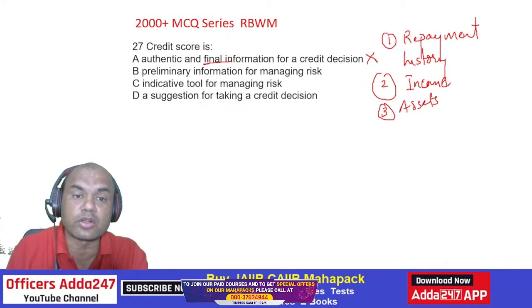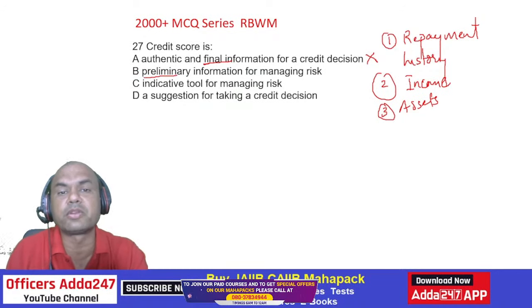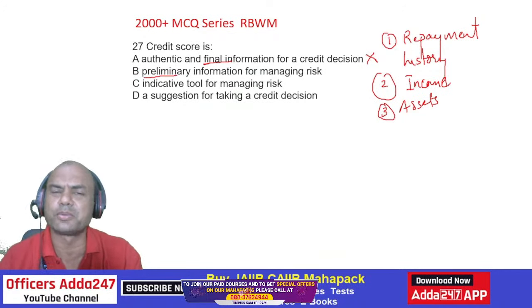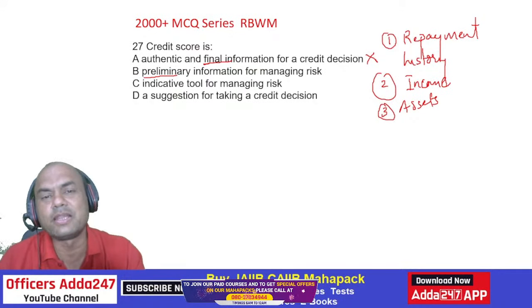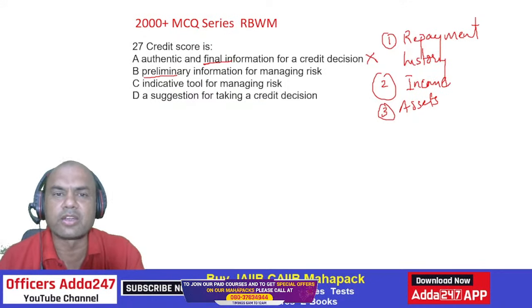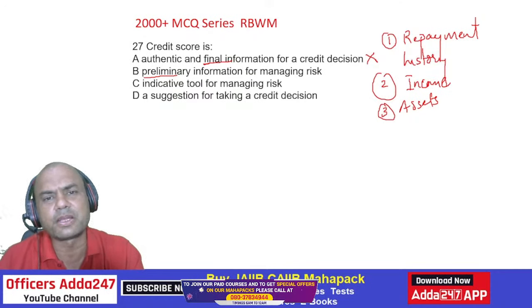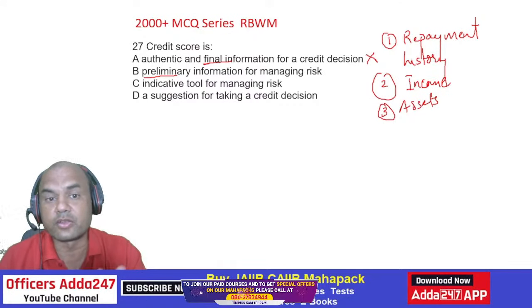Now this is also not preliminary information. Preliminary means just minor information. Suppose if I ask you preliminary information: name, date of birth, residence, these are all preliminary questions. It is not preliminary. It is an advanced level. So this is also wrong.